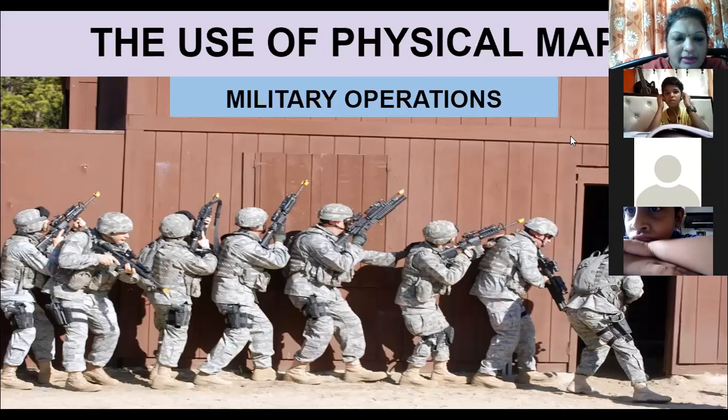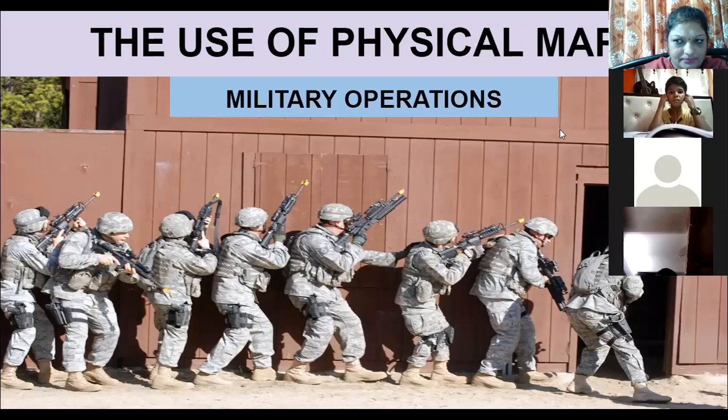Example, if they want to go and attack the enemy, how will they go? Because they should have a map before that. So if they have a map, if they know the route, then only they can go and attack the enemies.